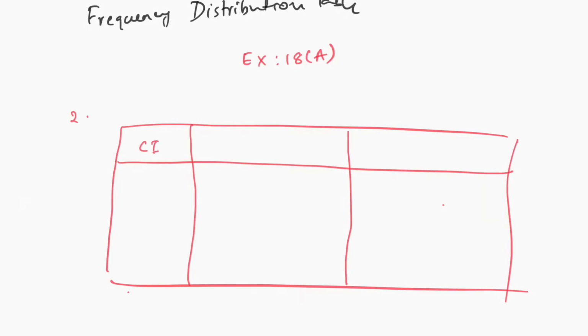They've asked you to take the class intervals as 1 to 10, 11 to 20, 21 to 30, 31 to 40, 41 to 50.